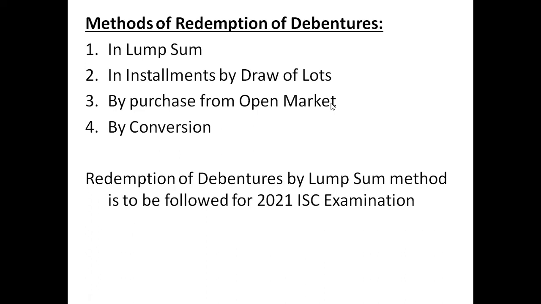And when the syllabus was further reduced, the installment method was also removed. So you have only one method, which is a very simple method, the lump sum method. So only solve the questions which are related to the lump sum method in case of redemption of debentures.